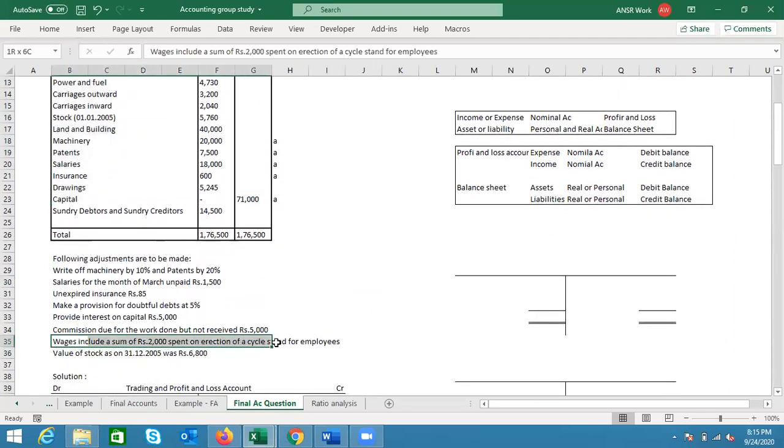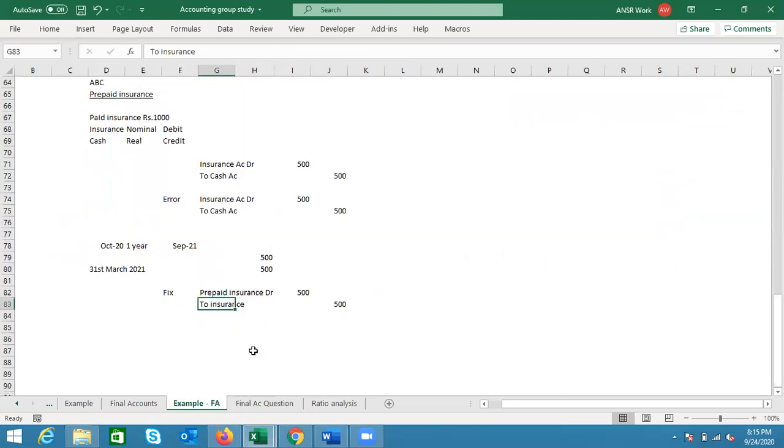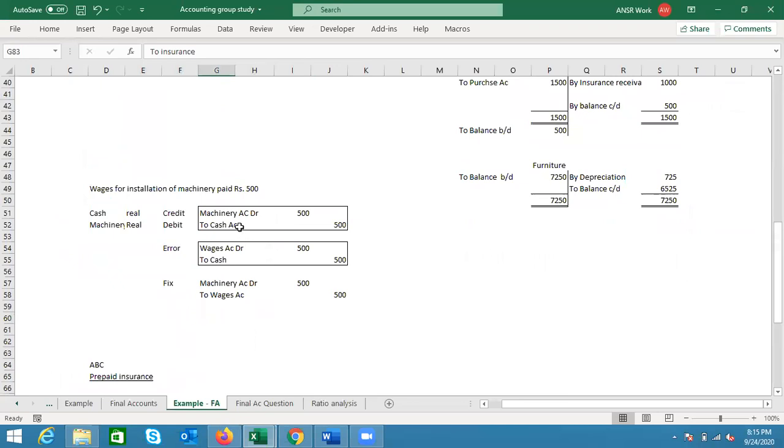Now, very quickly moving to wages include a sum of 2,000 spent on erection of a cycle stand for employees. If you remember the example I had given, suppose you paid wages on machinery, then you entered it as wages account debit to cash. However, it should have been machinery account debit to cash because without incurring that expense of wages, you could not have used the machinery.